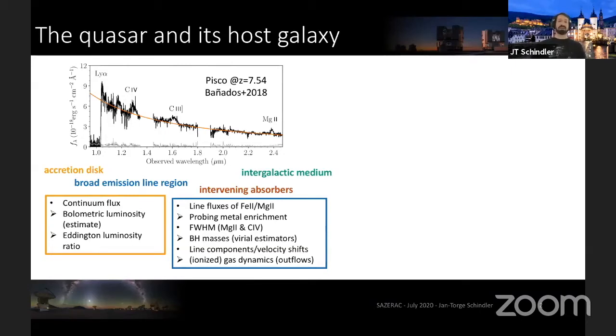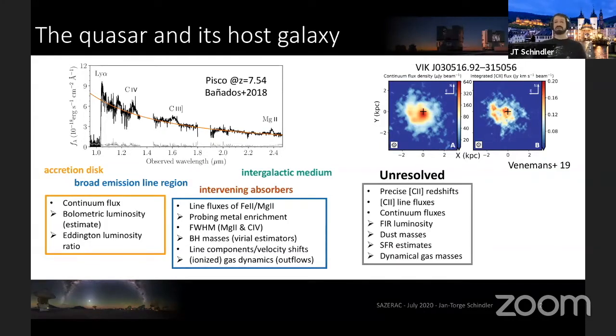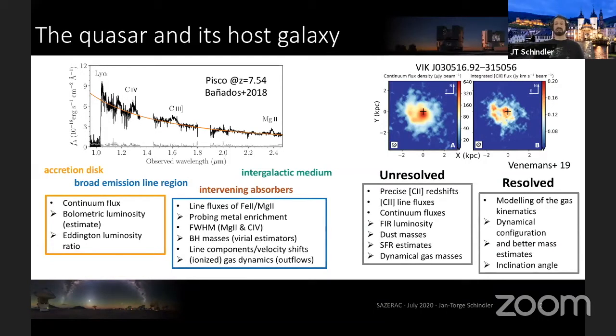We then combine this with information from the galaxy host, which can famously be provided by ALMA by investigating the [CII] 158 micron transition. And here are some resolved observations of one of the quasar hosts. Whether the observations are unresolved or resolved, they give us information on the galaxy host, like the star formation rate, dynamical gas mass estimates, and so on.